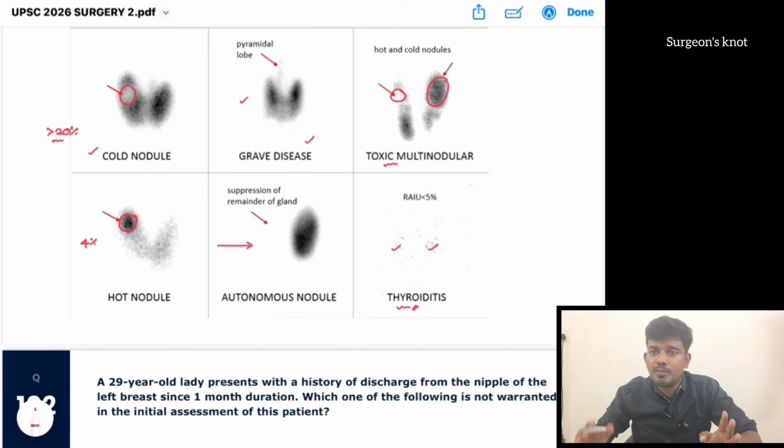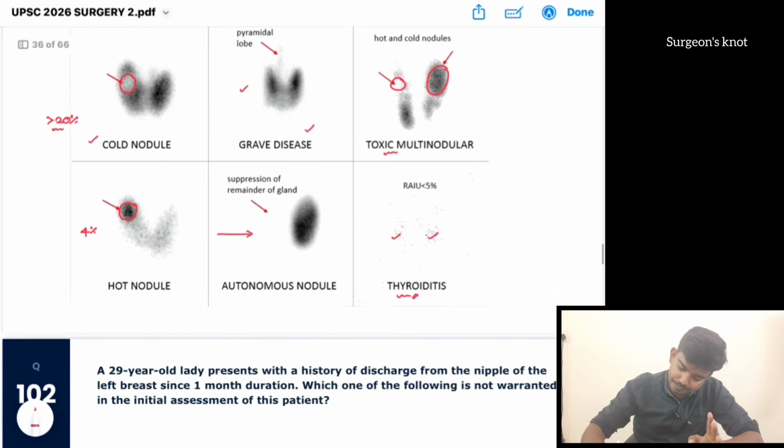So based on this uptake, we can classify the hyperthyroid diseases. Also, the need for surgery and radioactive iodine ablation can all be planned.